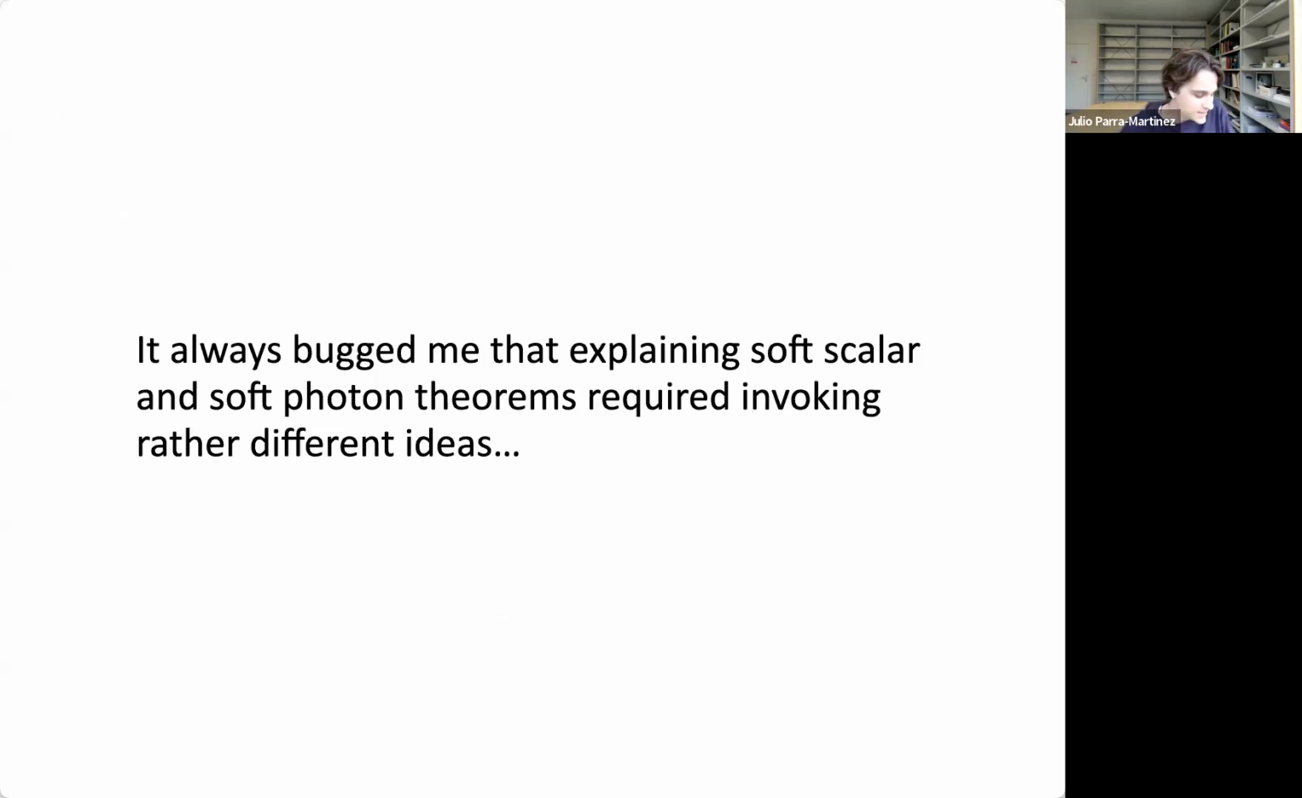But there's something that always bugged me, which is that explaining soft scalar and soft photon theorems required invoking rather different ideas. Okay, so for one of them, we talk about asymptotic symmetries. For the other one, just ordinary symmetries in the bulk of the space-time where the scattering process is happening are sufficient to explain the theorem. Okay.